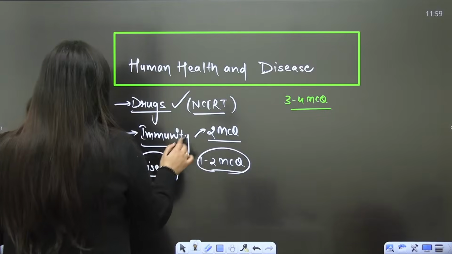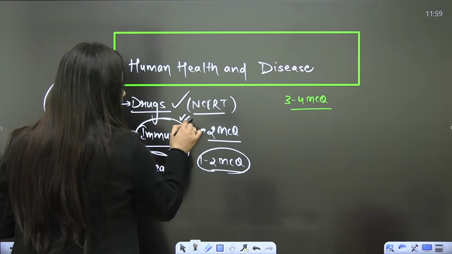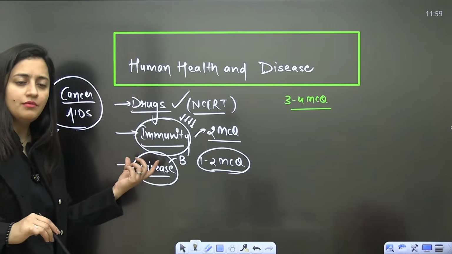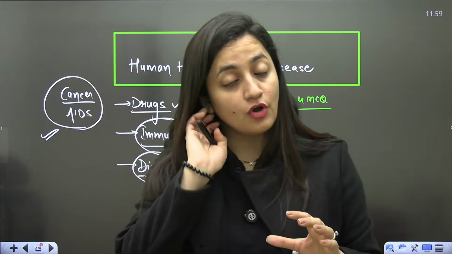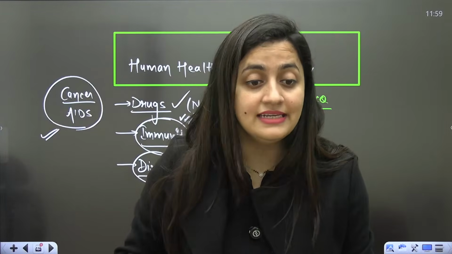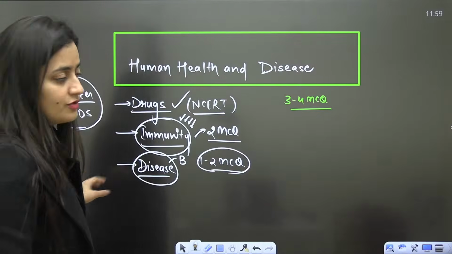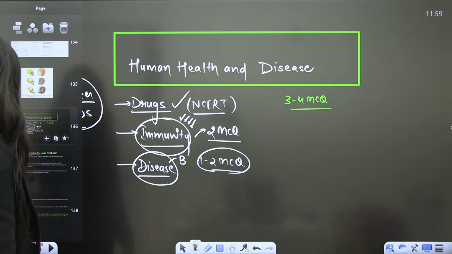So here immunity is something very, very important. And when I'm talking about the immunity, active immunity, passive immunity, here we will also talk about the antibodies, T cells, everything we have to cover here.